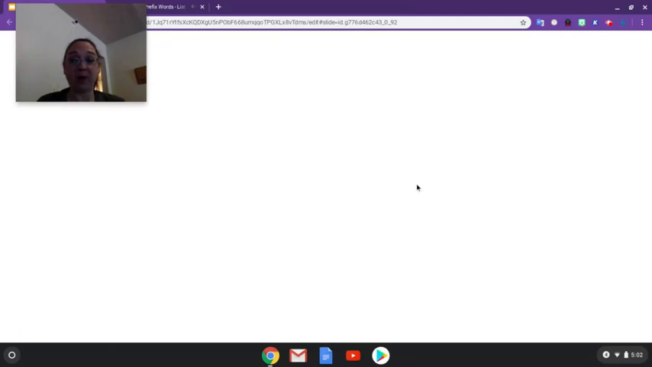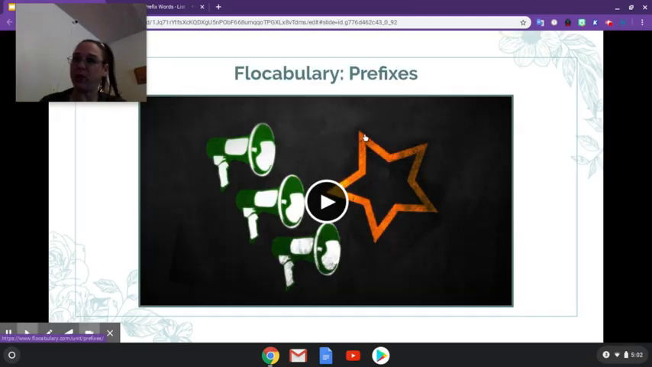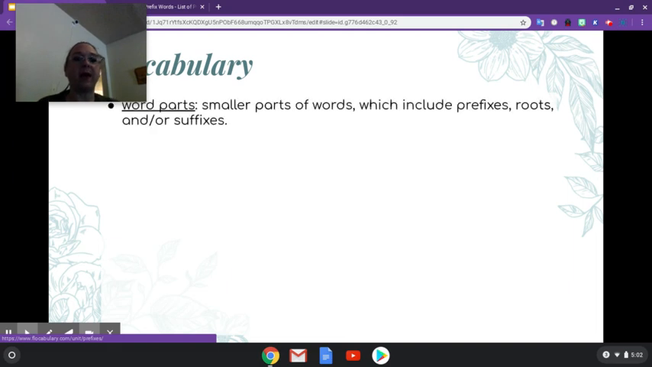All right, going back into it. So again, we are only focusing on prefixes today. Not all the other word parts, it's only prefixes. So when we go into our vocabulary, we have word parts. I'll let you read those definitions.